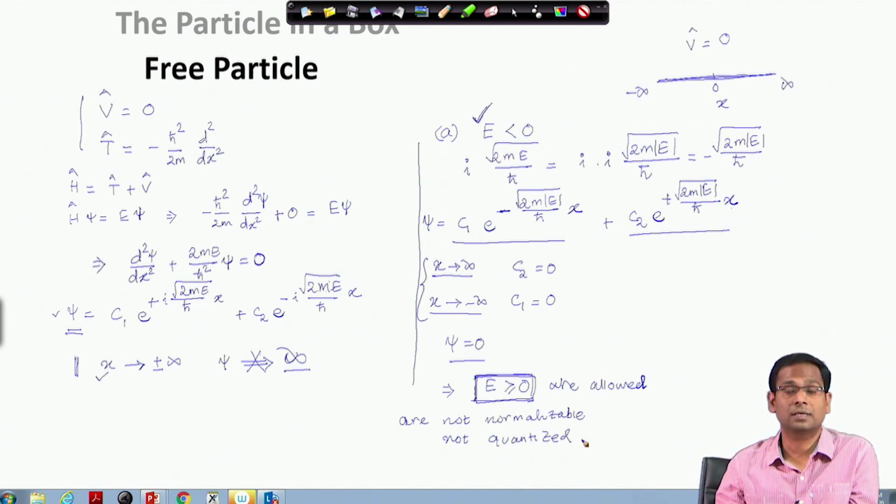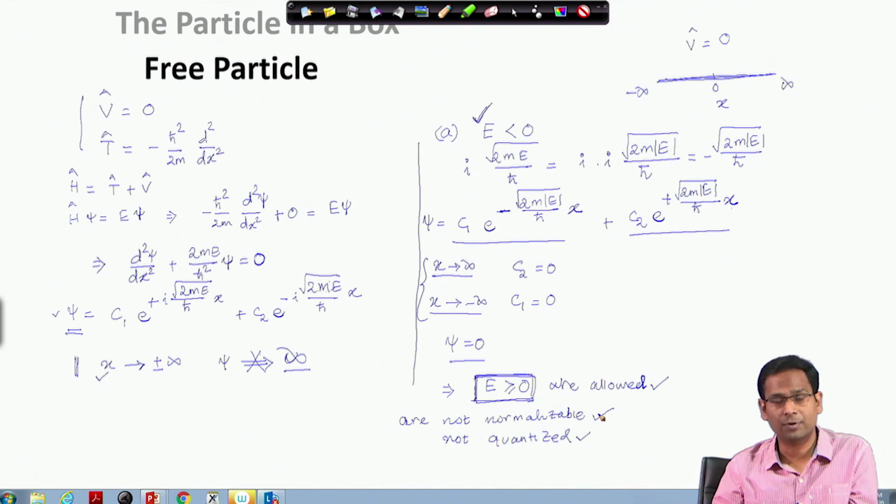Here there is no such boundary condition to make the energy levels discrete. So therefore all positive energy values are allowed. So they are not quantized and they are not normalizable.